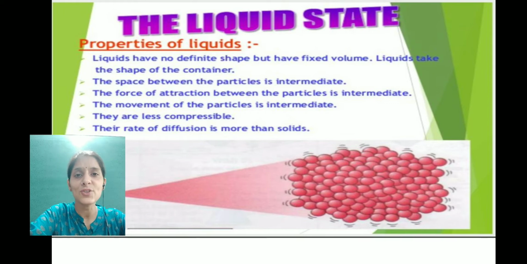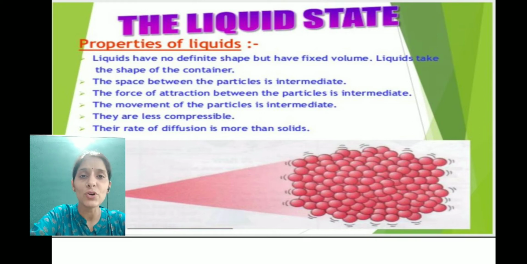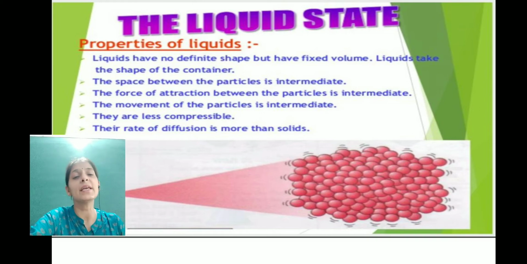Due to such an arrangement, the liquids possess some properties. They don't have definite shape. They take the shape of the container in which we are keeping them, but they have definite volume. They are less compressible, and the rate of diffusion is more in this state of matter. If we talk about their density, compared to solids, it's less.